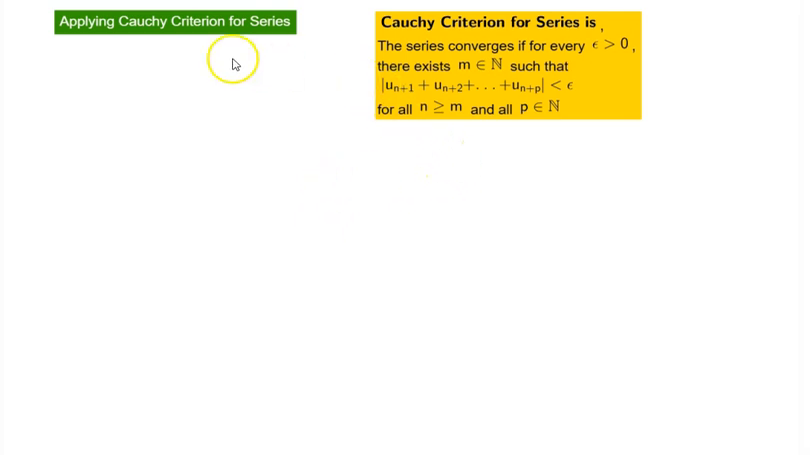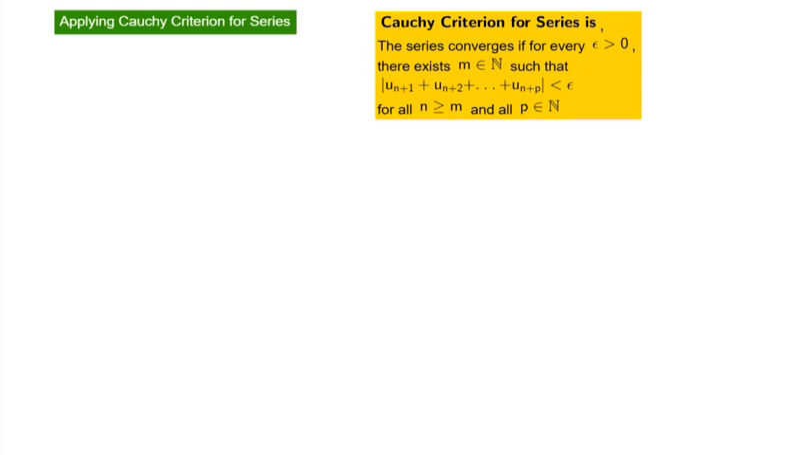In this session, let us see how we can use the Cauchy criterion for series to figure out the convergence or divergence of a series. We have already seen that, by the Cauchy criterion, the series converges if for every epsilon greater than 0, there exists m in N such that the absolute value of the tail series is less than epsilon for all n greater than or equal to m and all p in the set of natural numbers.